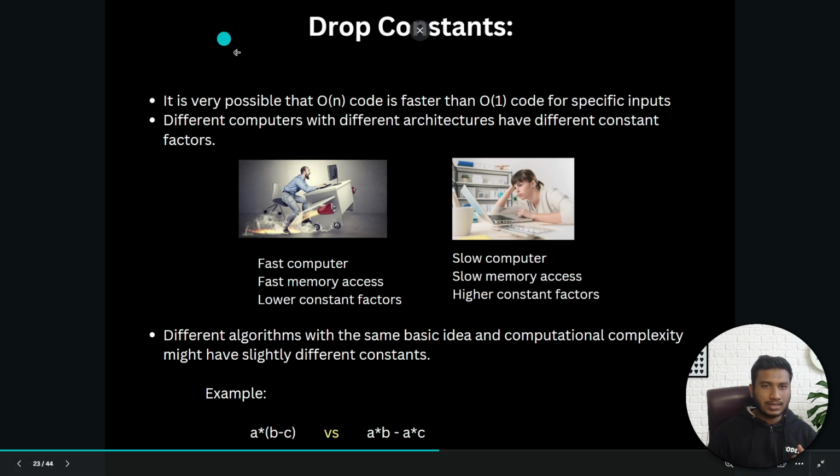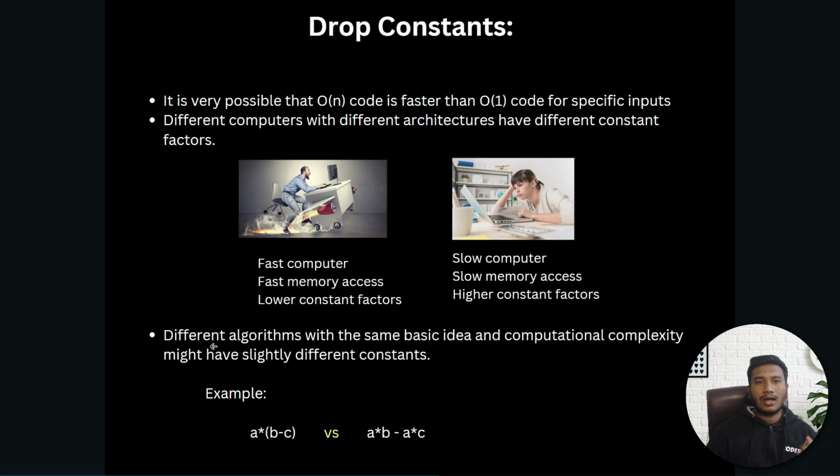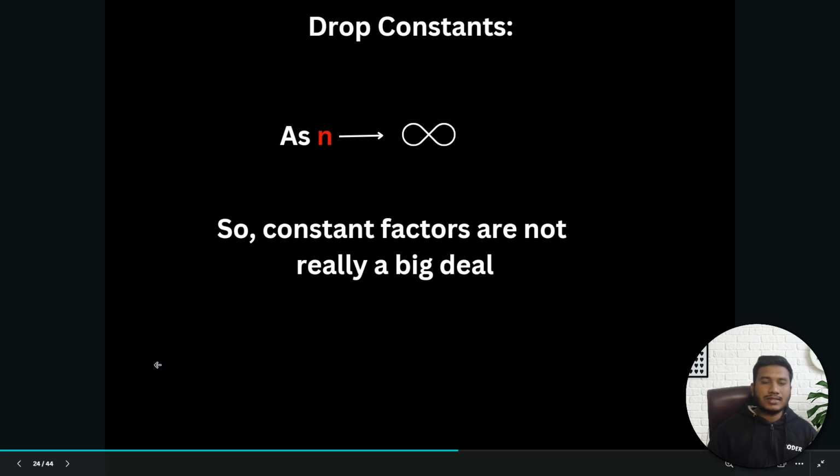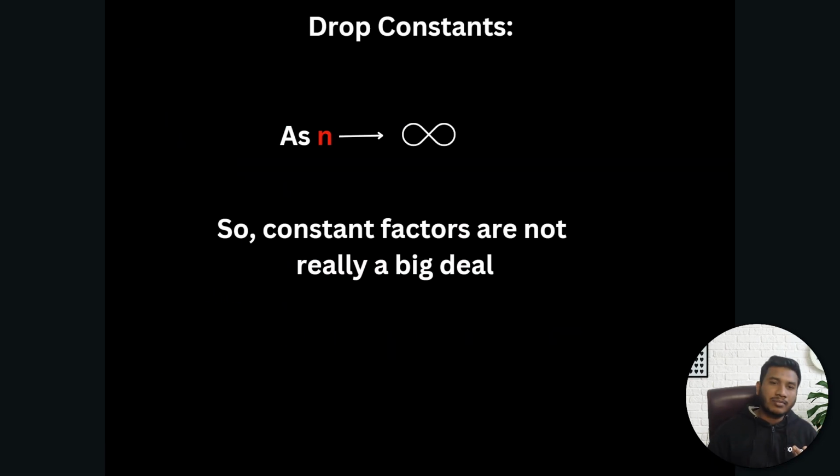These are the conditions you can remember for why dropping constants is important whenever we do asymptotic analysis. Here, n can be any number, it can even be infinity, so constant factors are not a really big deal in this case. That is why you should always focus on the actual runtime without any constants, and with the help of that you can do your asymptotic analysis.